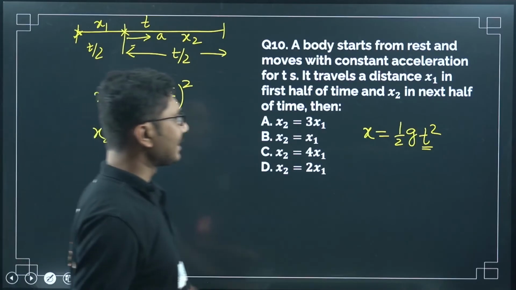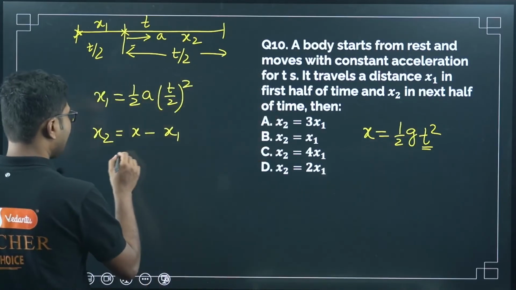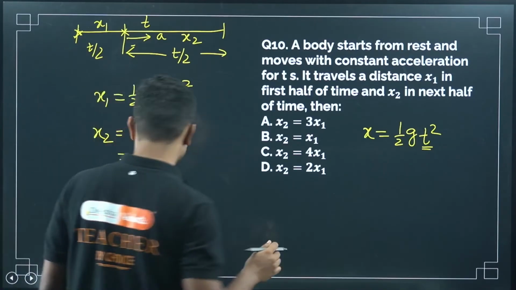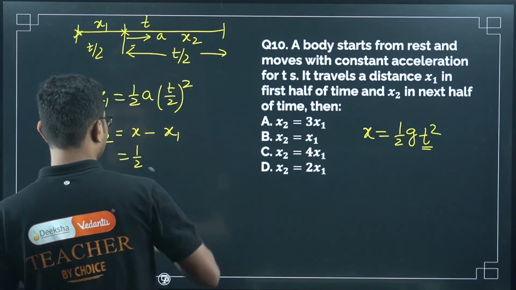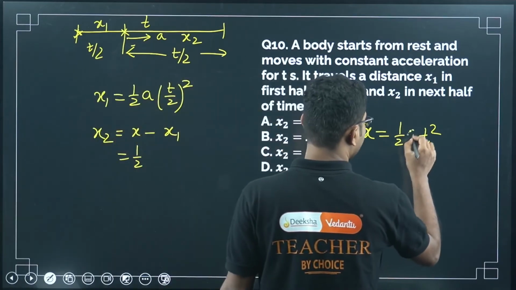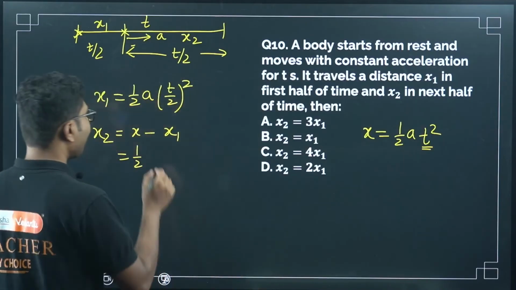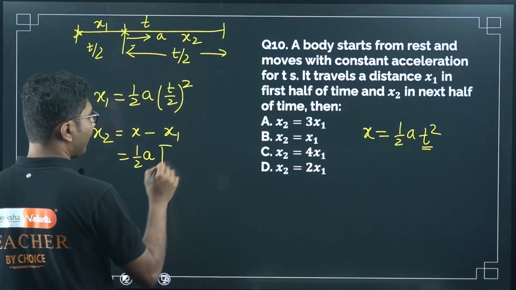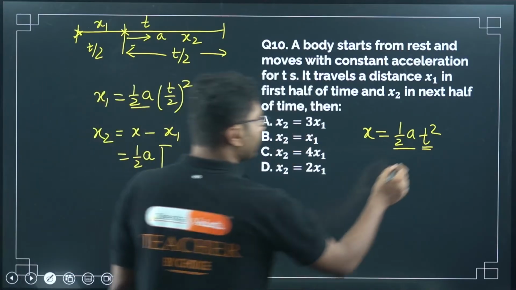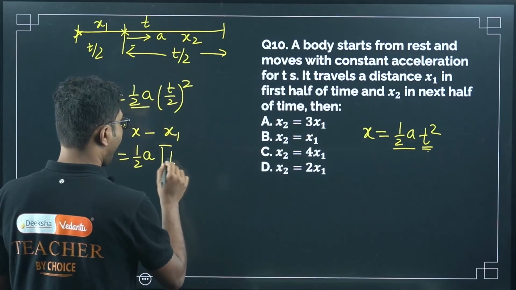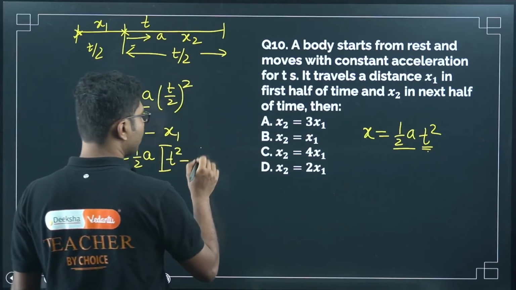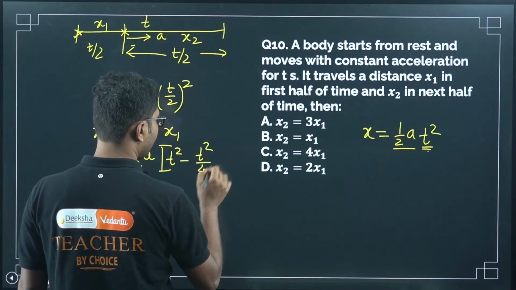So x minus x1, let us put the value of x. x is half g. Now half g, not g, my mistake here, it will be a. It is not falling under gravity, it is accelerating. So half a is common. Half a is here as well, half a is here as well. So we can take that common, and then t square minus this t by 2 whole square. t by 2 whole square means t square by 4.